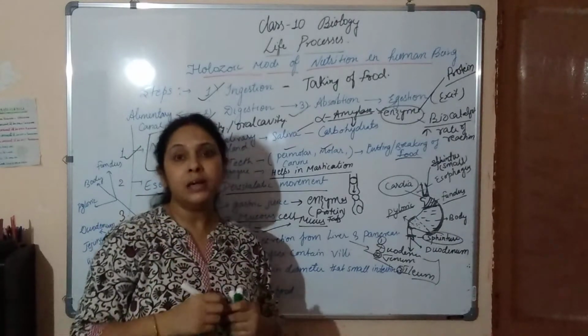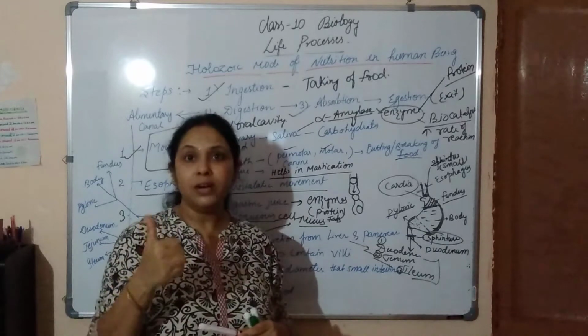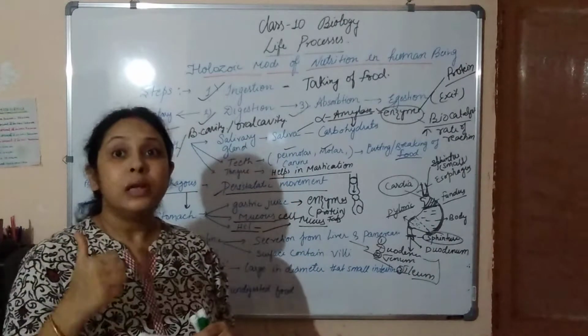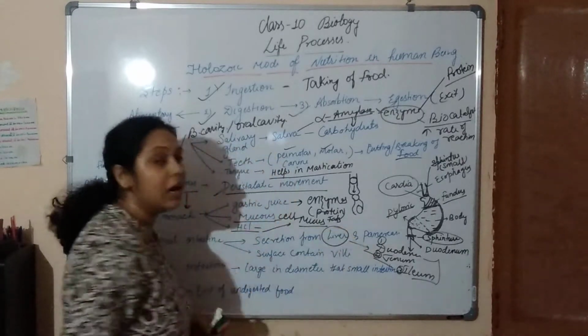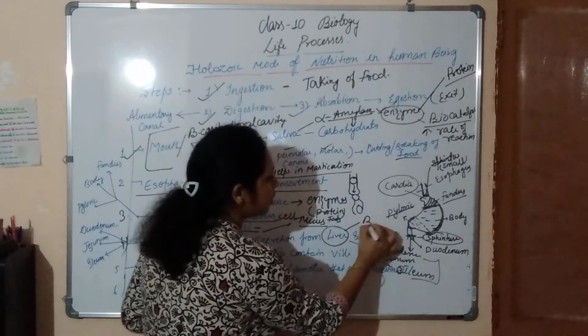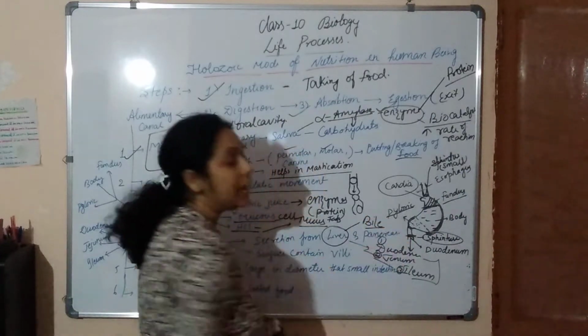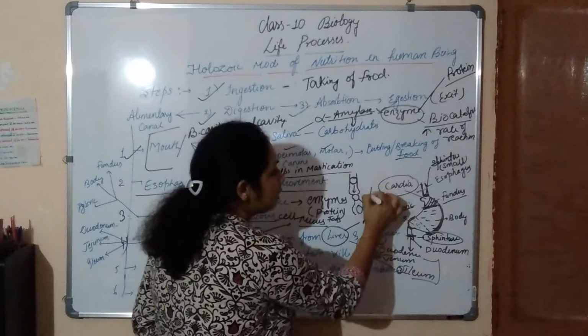And the small intestine also receives the secretion of liver and pancreas. The liver is the largest gland in our body, which secretes bile juice. This bile juice is very important to digest fat.